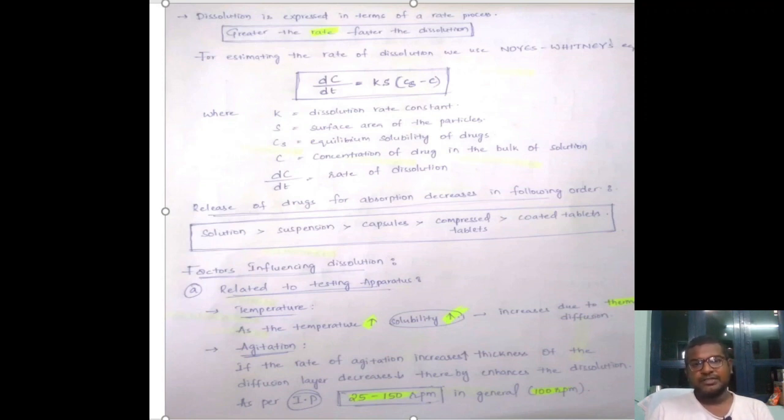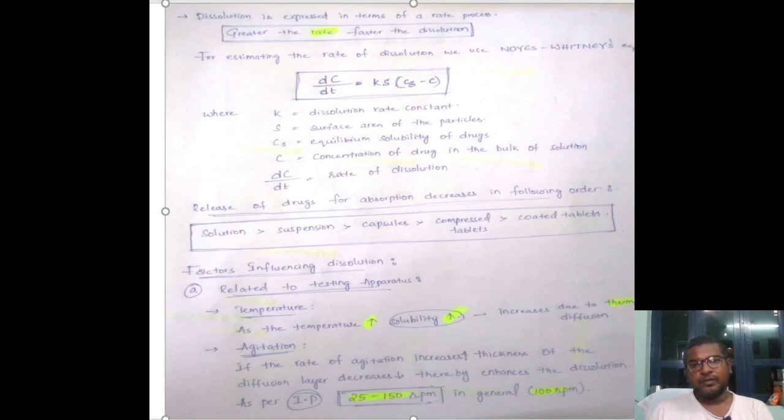This kind of movement is artificially created in the dissolution apparatus by means of a paddle or basket. If we increase the agitation, there is a lot of chance of variation in the dissolution process. If the rate of agitation increases, the thickness of the diffusion layer decreases.